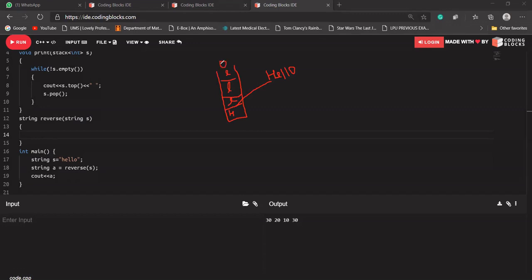So when we try to pop from our stack, o will come first, then l, then l, then e, then h. So we'll get our reverse using a stack. I hope the concept is clear, why I am using a stack for reversing a string.